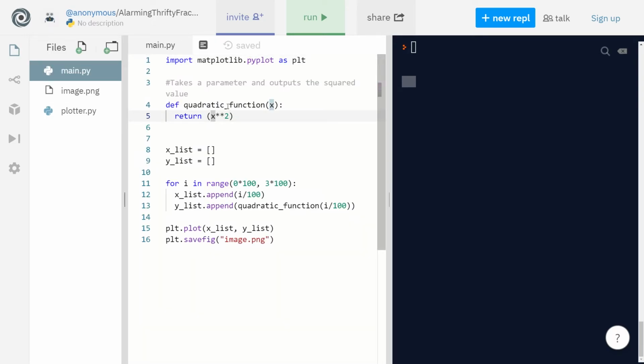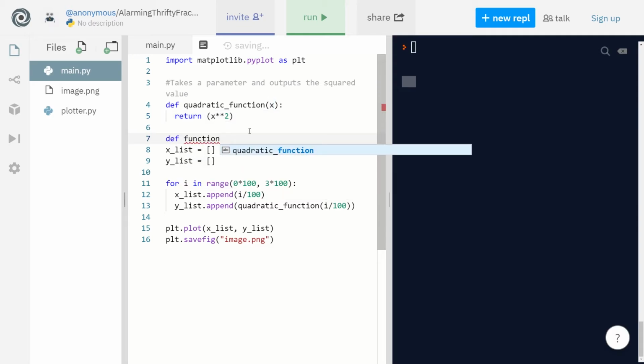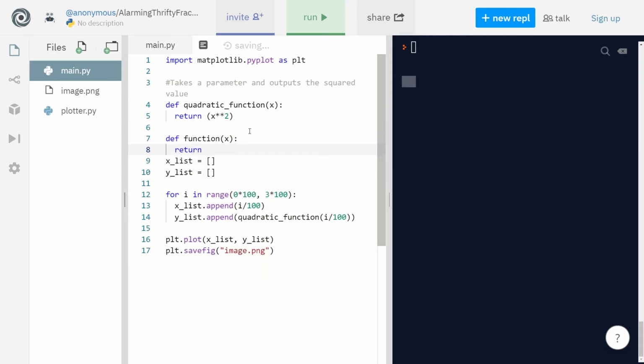Okay, so instead of a quadratic equation, let's just write a function. It also takes x, but instead I want you guys to write your own function. Okay, so let's say you want 2 times square root of x, 2 times x to the 0.5, for example. Okay, and instead of here, we don't want to run the quadratic function.